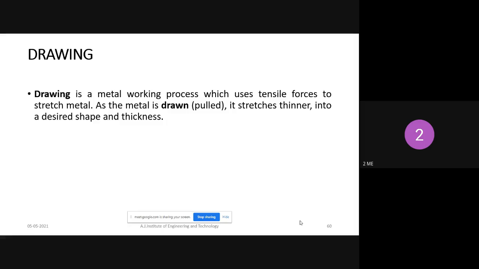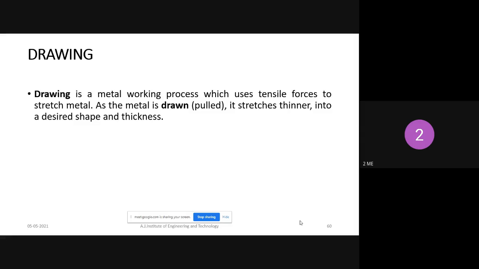This is mainly used to produce bar, tube, and wire; wire we can produce with the help of the drawing process. The metal will be stretched, so tensile force is applied. Tensile force is nothing but elongation of the material. During the tensile force, less force is enough to deform the metal. That is the drawing operation.